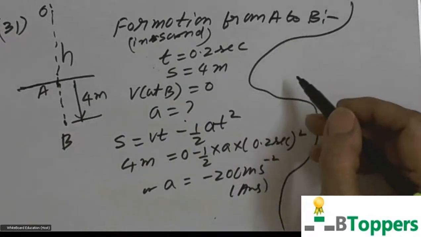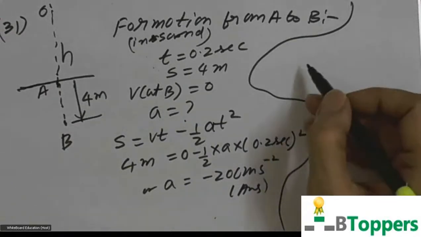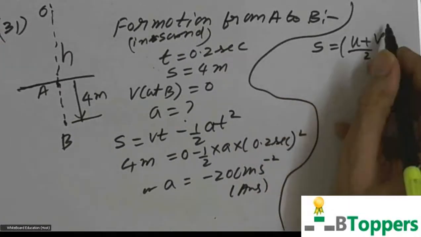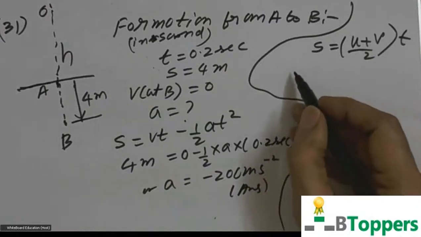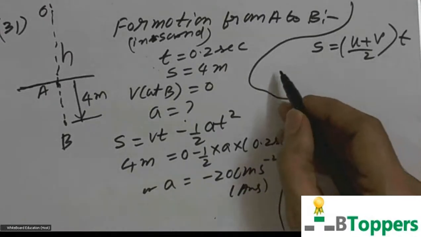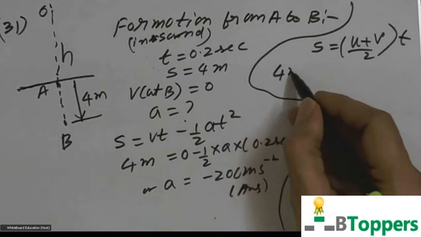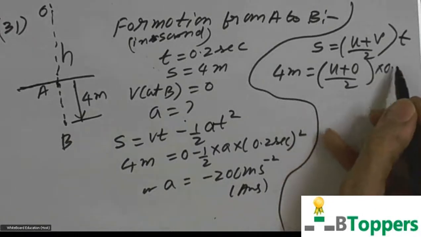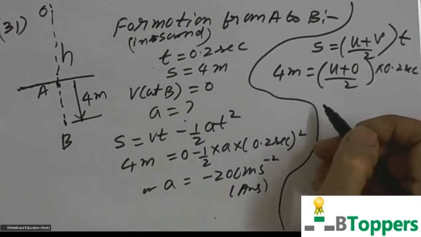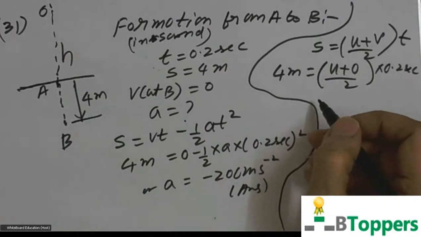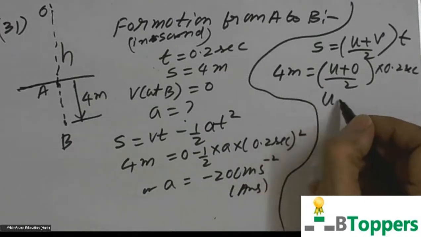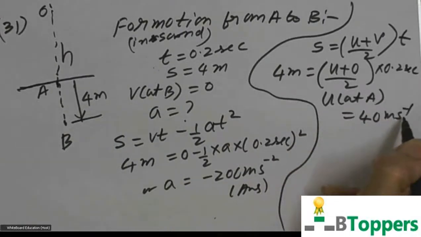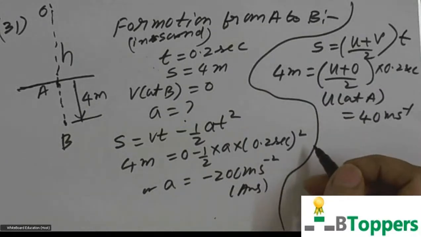So for motion from A to B, if you know the acceleration, you can find the velocity. Displacement is equal to the average of initial and final velocities into time. So if you use this equation for motion from A to B, displacement is given as 4 meters, velocity at B is 0, time is 0.2 seconds. So here you get velocity at A as 40 meter per second. This is the additional calculation I am showing on the right side in case you are asked to find